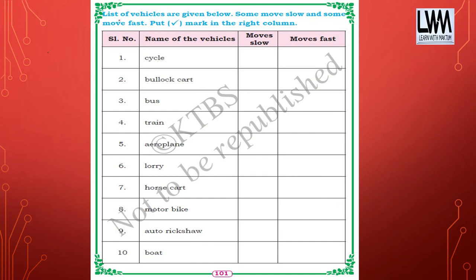Here a list of vehicles is given, and among them we have to identify which move slow and which move fast. A cycle you can ride faster, so it moves fast compared to a bullock cart. The bullock cart is the slower one. Bus moves fast. Train moves slow.